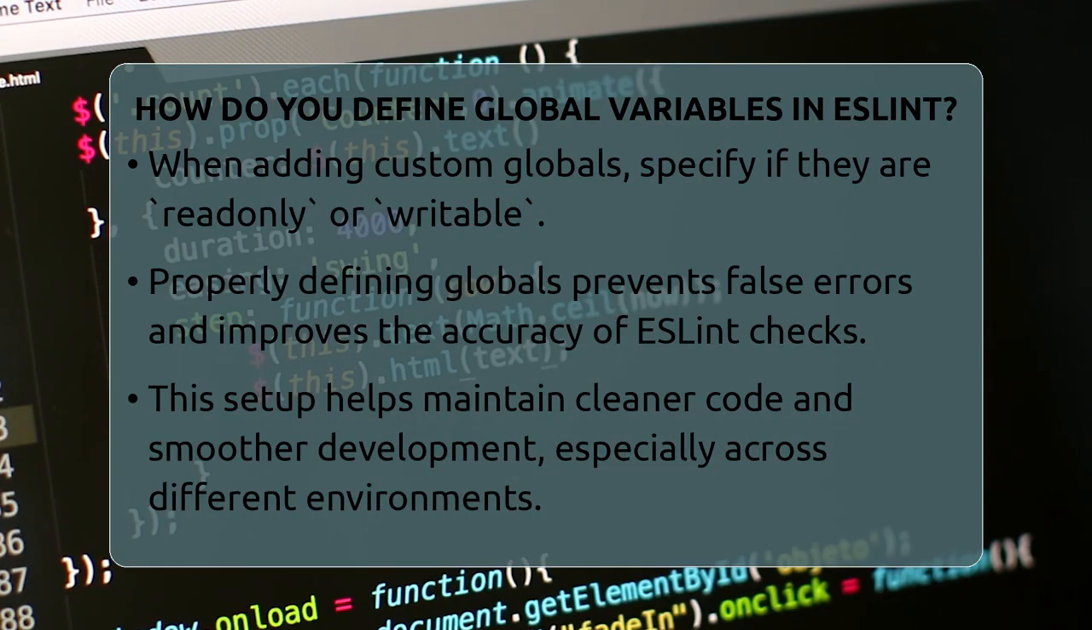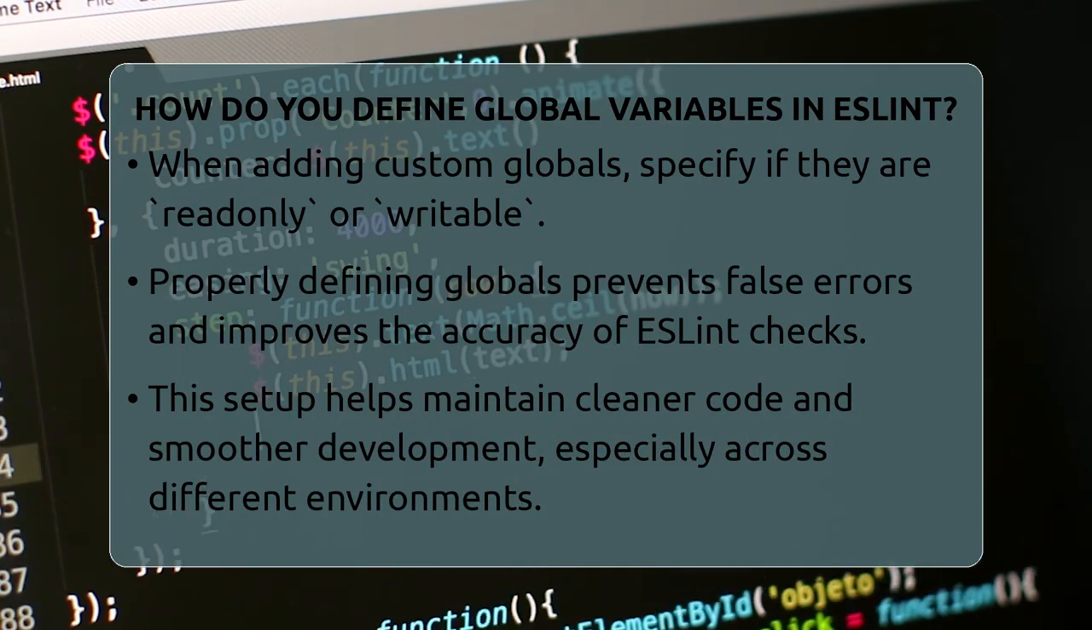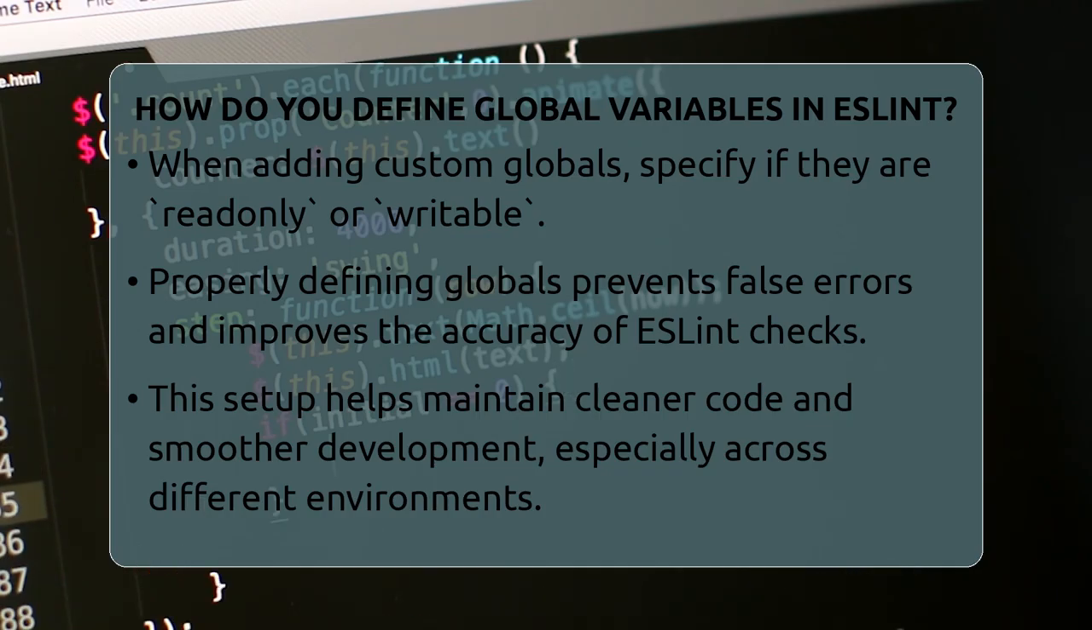You set its value to read only if you don't want it to be changed, or writable if it should be. For example, global read-only will tell ESLint that this variable exists and shouldn't be reassigned. Defining globals in ESLint helps avoid false errors about undefined variables. It makes your linting more accurate and your development smoother.